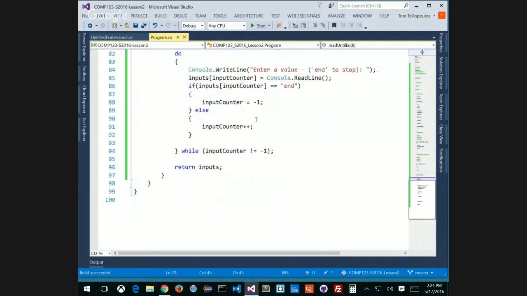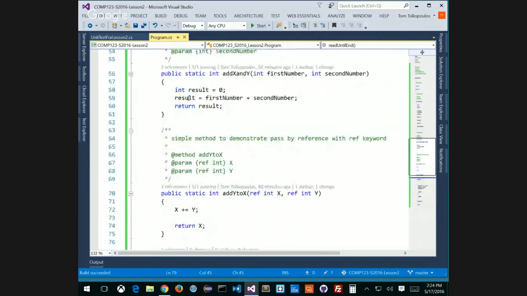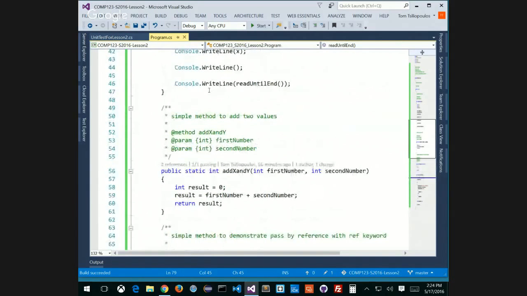The other thing that I have a problem with is that it returns inputs, and I have to find a way of printing that out. Well, guess what I need? I need another method to print. One method is going to be the thing that reads, and the other method is going to be the thing that writes out.